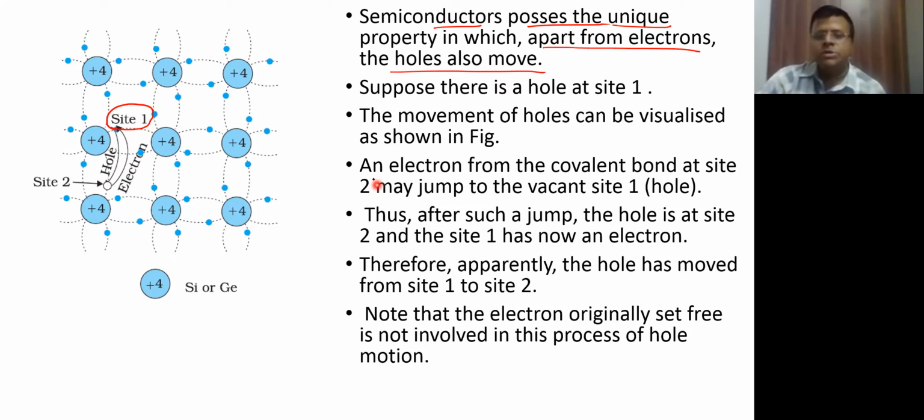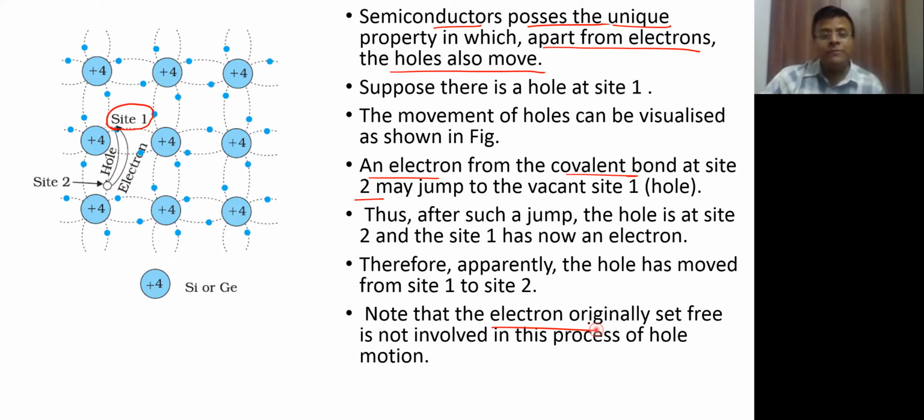All right. So that's what we are writing here. An electron from the covalent bond from site 2 may jump to the vacant site. And after that jump, the hole is now at the new site, and site 1 is now having the electron. And apparently it appears as if the hole has moved from site 1 to site 2.